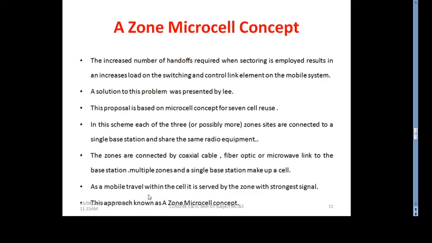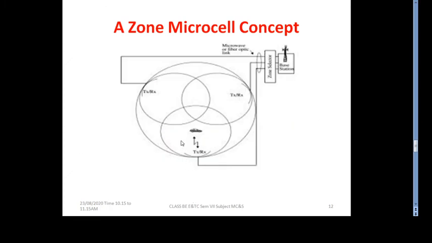As a mobile travels within a cell, it is served by the zone with the strongest signal. This approach is the microzone cell concept. In this figure, these are the three different zones connected to a single base station via microwave, fiber optic, or another medium.